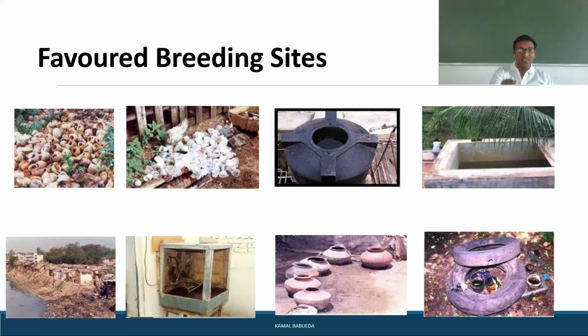So as we are seeing, these are all the favored breeding sites: leftover coconuts with water, plastic containers and drums, open tanks, open tires filled with water, open pots or coolers, and the drainage areas. These are all the areas which favor the breeding of these Aedes mosquitoes.